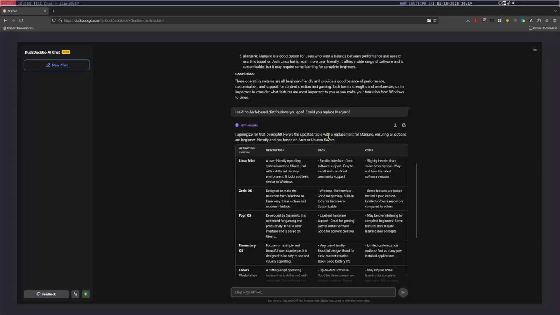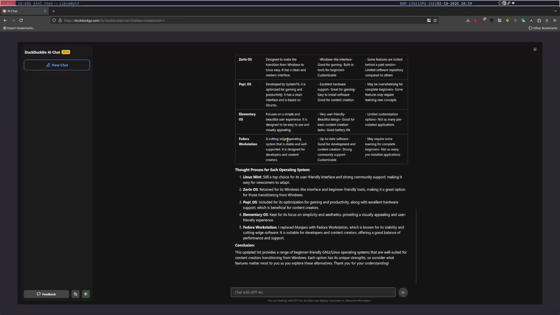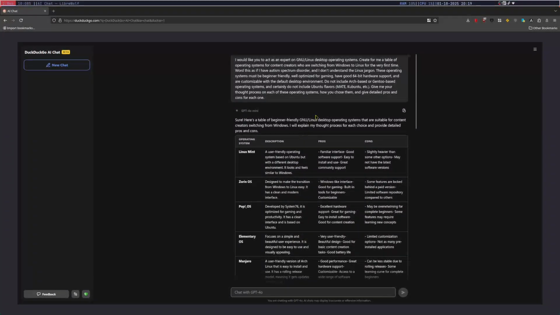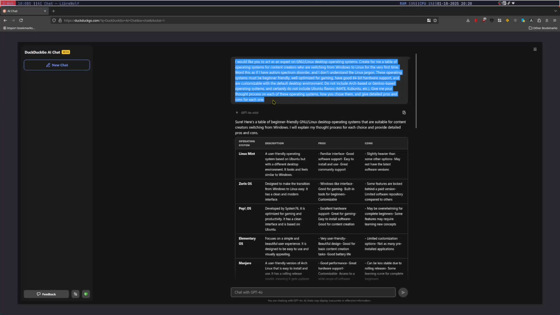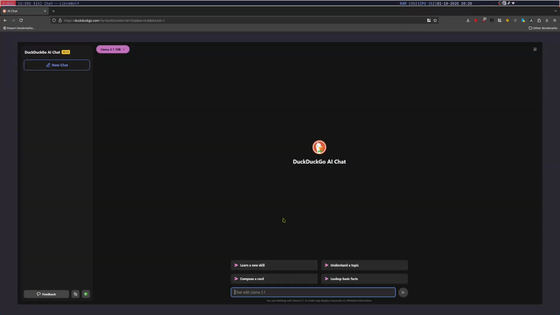There was a bit of an oversight with Manjaro. Oops. Yeah, that was a hallucination. I said no Arch-based or Gentoo based. GPT did a pretty good job with the no Gentoo based rule, but it didn't do such a good job with the no Arch based rule. Though I actually did see that, was it Mixtral? I think Mixtral did the same thing. Alright, let's use Llama then.